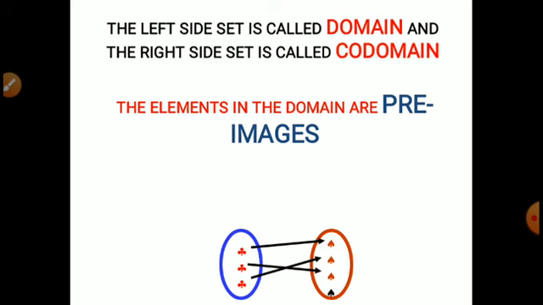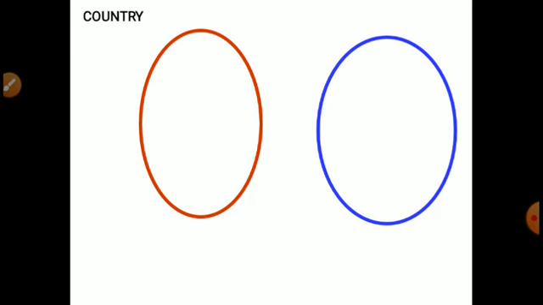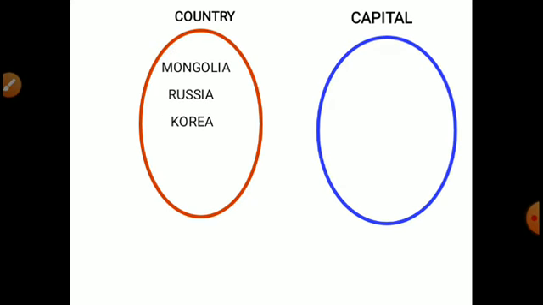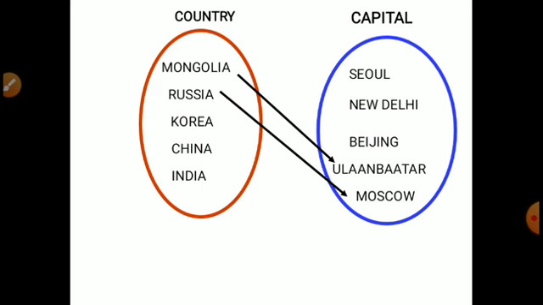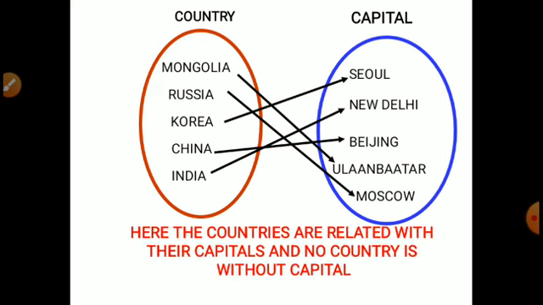The elements of the domain are pre-images. These are the pre-images. Here the countries are related with their capitals, and no country is without a capital. Countries won't be without a capital.